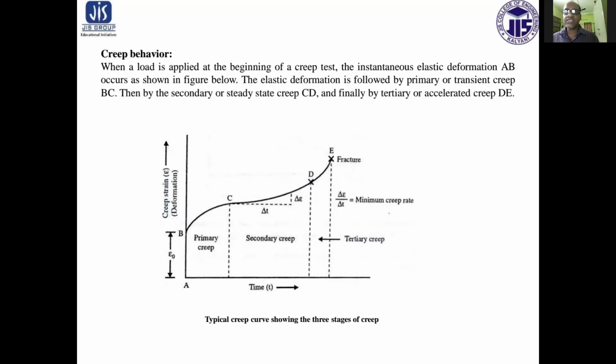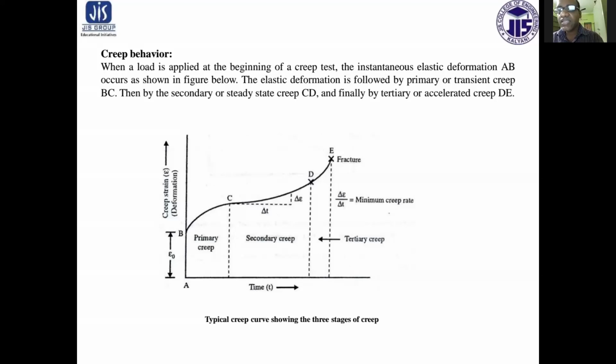Now next is creep behavior. When a load is applied at the beginning of a creep test, the instantaneous elastic deformation AB occurs as shown.